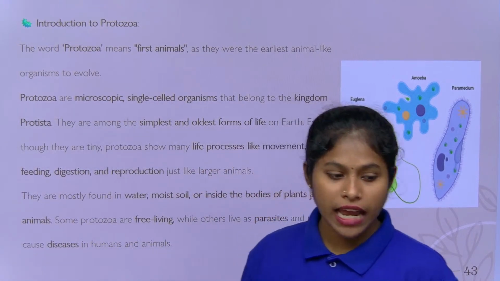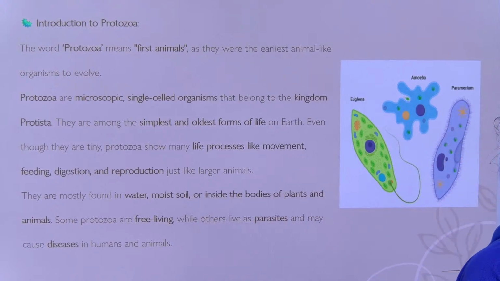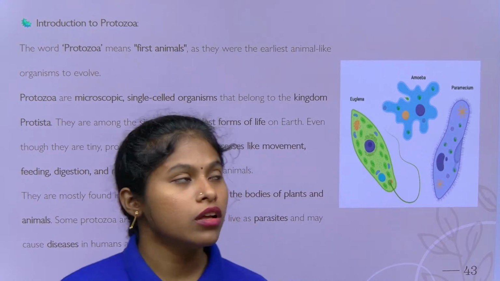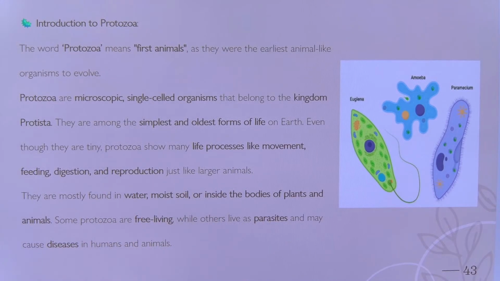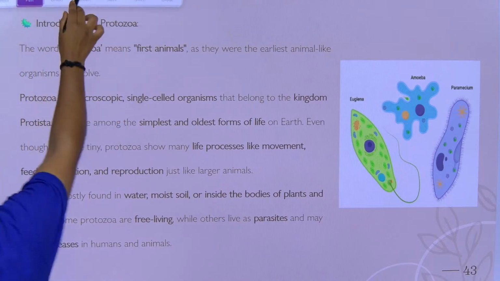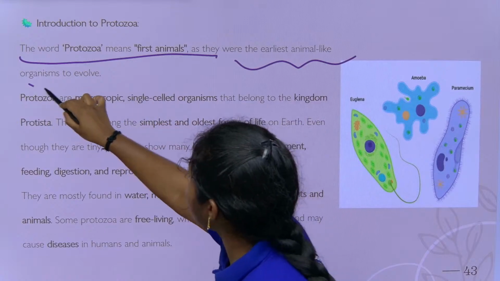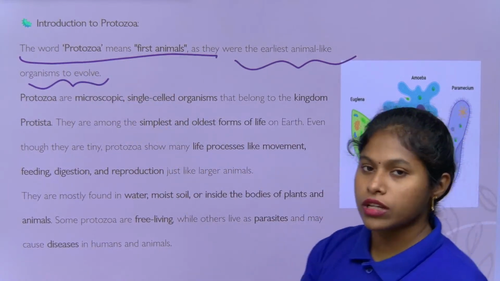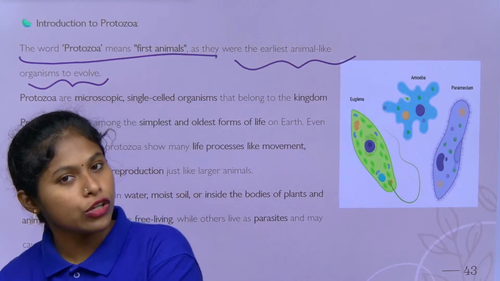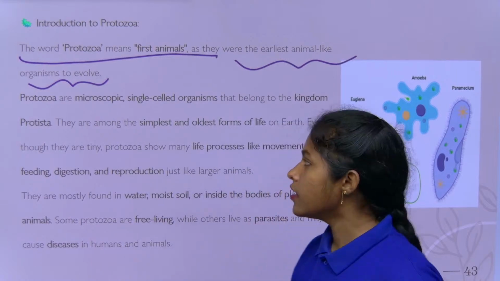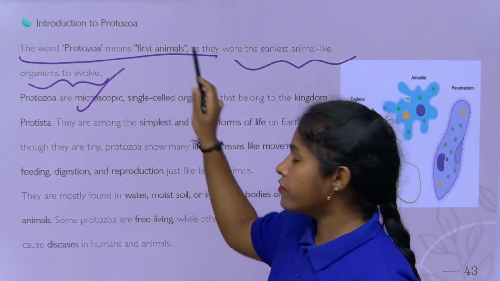Why are we calling them the first animals? Because their relation with animals is closer, as they don't have a cell wall. Plants have a cell wall, so this is how they relate to the category of animals. They are the earliest animal-like organisms to evolve. With the gradual progress of evolution, protozoa are recognized as the ancestor of the animal cell. Protozoa are microscopic, we can't see them with the naked eye.